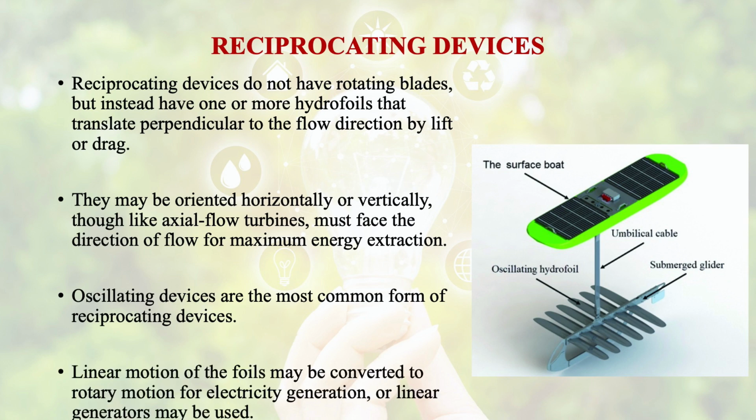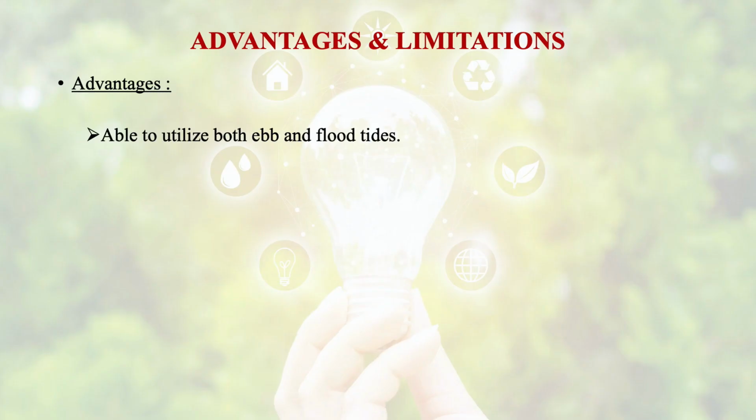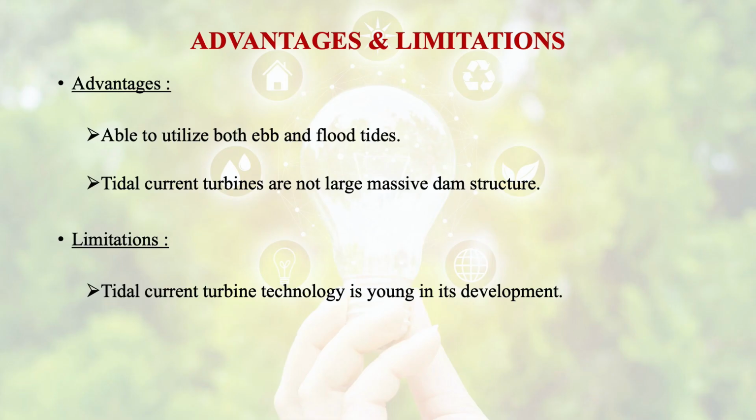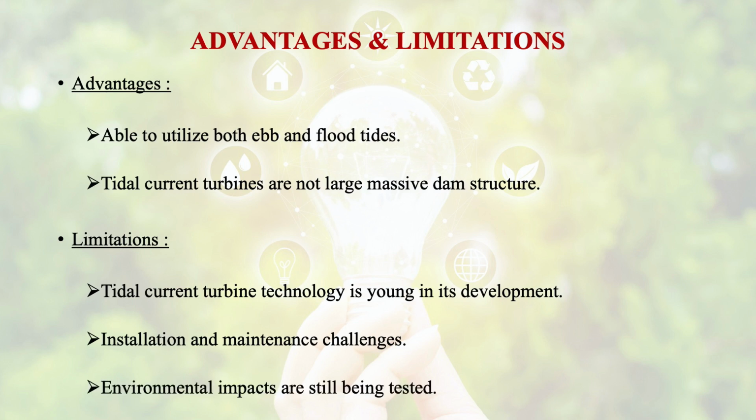The linear motion of the foils must be converted to rotary motion for electricity generation, or linear generators may be used. Now come the advantages and limitations of these turbines. They are able to utilize both ebb and flood tides. Tidal current turbines do not need large massive dam structures. Then limitations. The tidal current turbine technology is young in its development, installation and maintenance are also challenging, and the environmental impacts are still being tested.